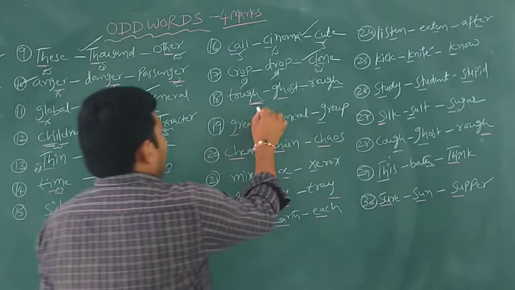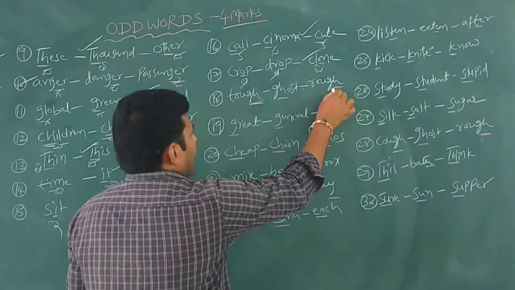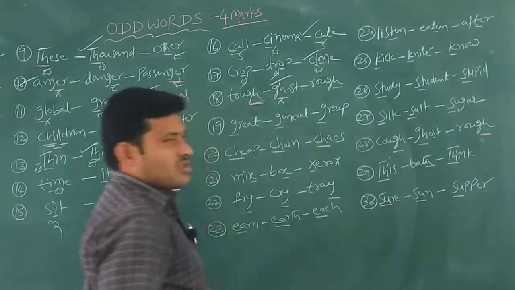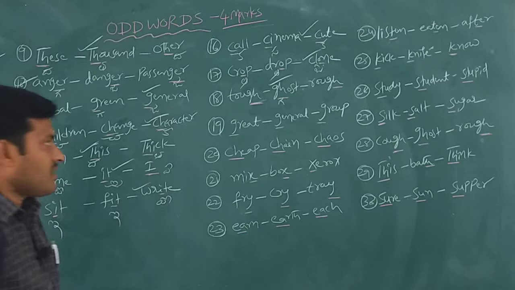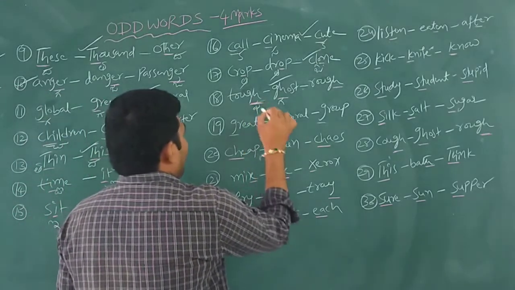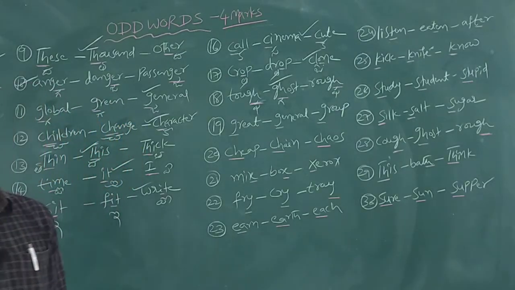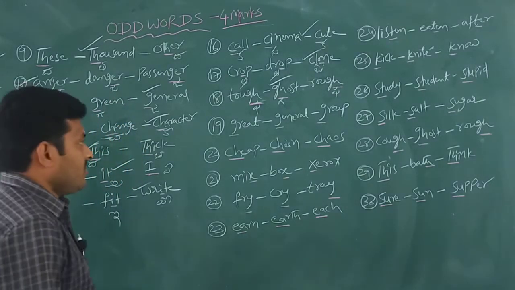So here tough, rough have the fa sound indication, but ghost has a ga, a different sound. That's why ghost is the answer.